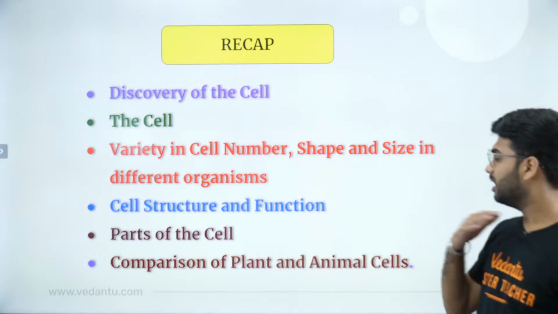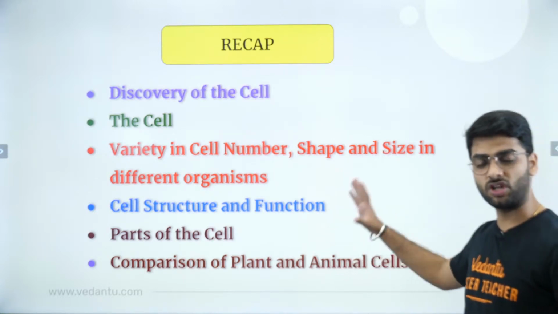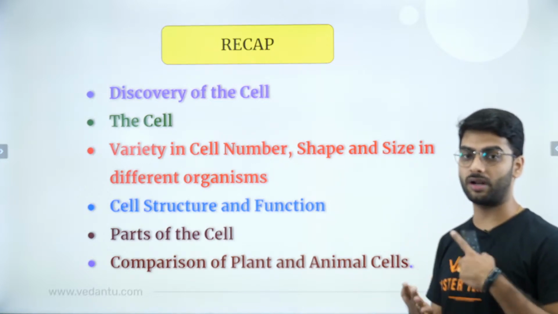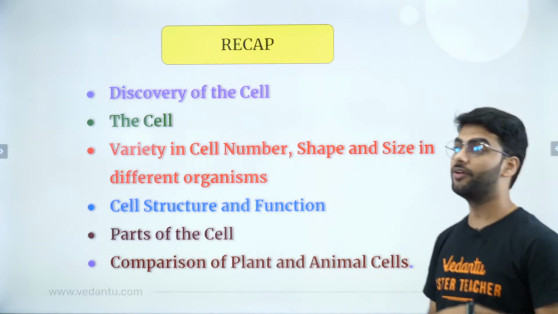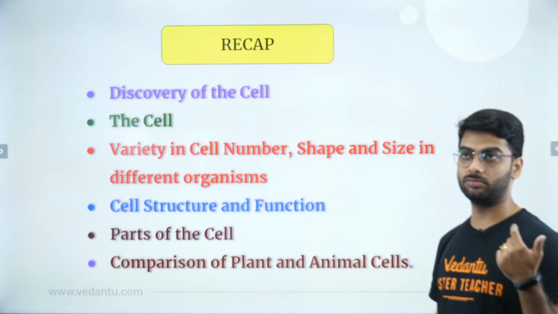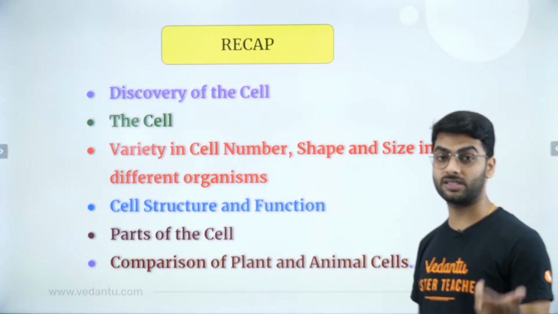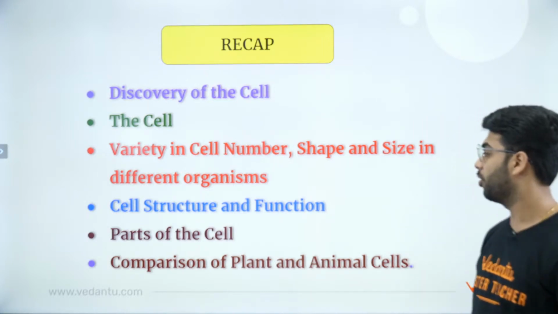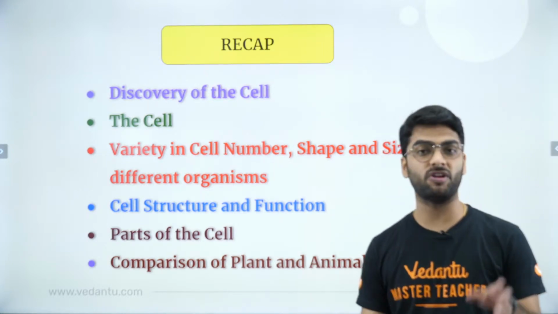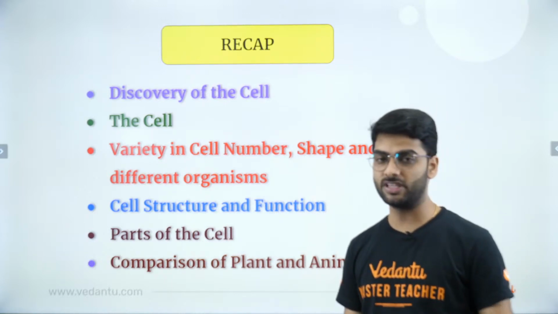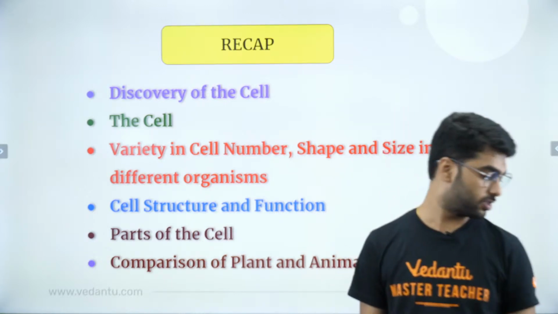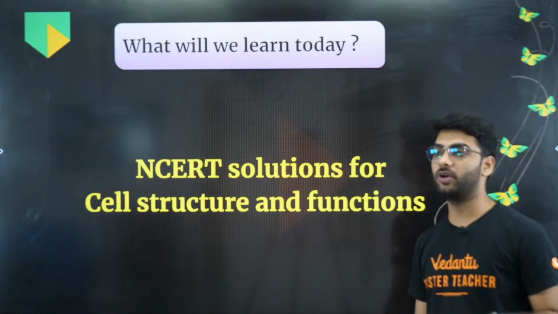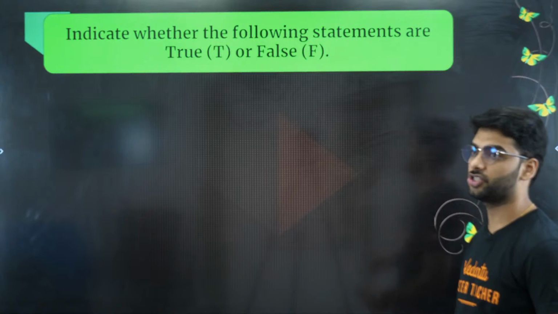Then we saw the structure of cell, we saw the different organelles, mitochondria, cell membrane, cell wall, ribosome, Golgi apparatus, vacuole, then nucleus, nucleolus, nucleoplasm, protoplasm, cytoplasm, all of this we saw. Then we also saw the difference between plant cell and animal cell. All of this we have covered in this chapter. Now let us do the NCERT solutions. So what we will learn today? So we'll be doing the NCERT solutions for this chapter.